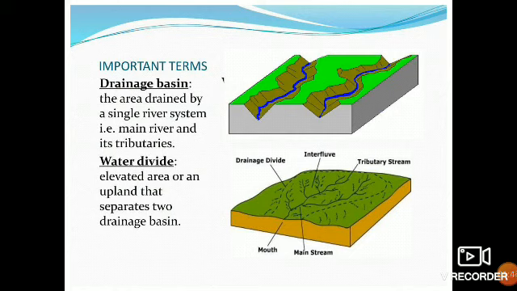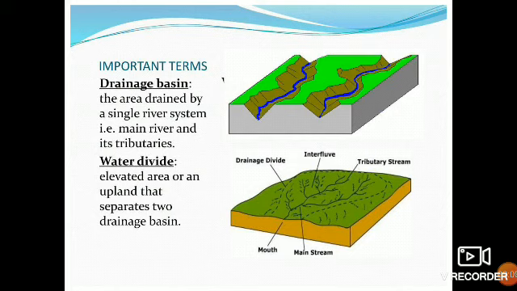The first one is the drainage basin. Drainage basin means river basin, which is an area of land drained by a river and its tributaries. So the area which is drained by a single river system, that is the main river and its tributaries, is called a river basin.